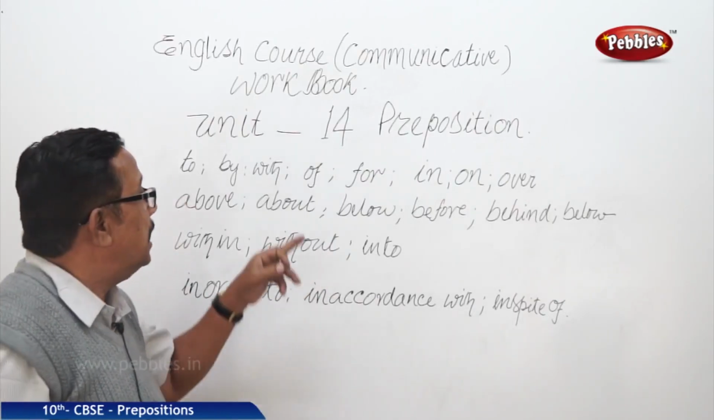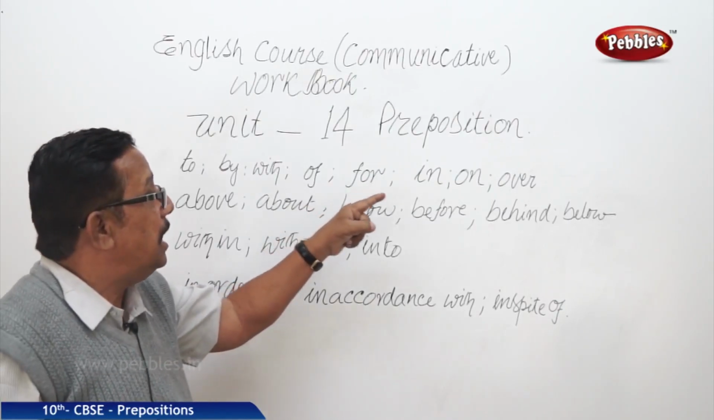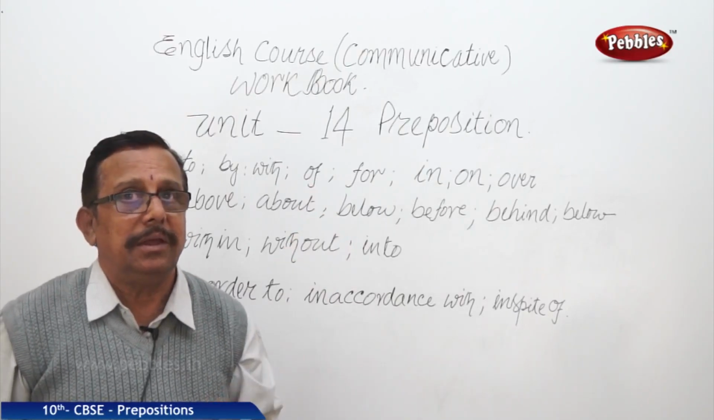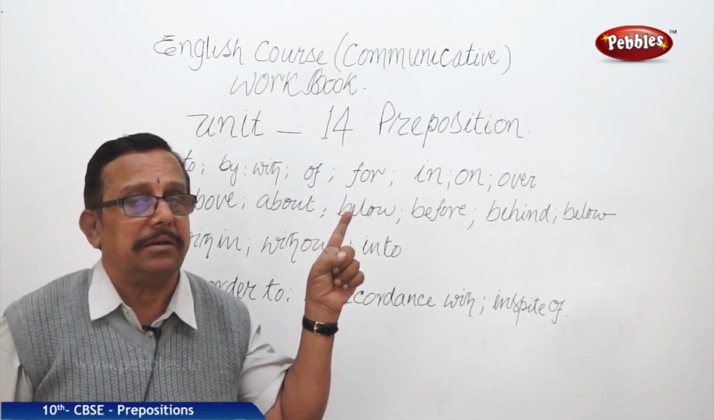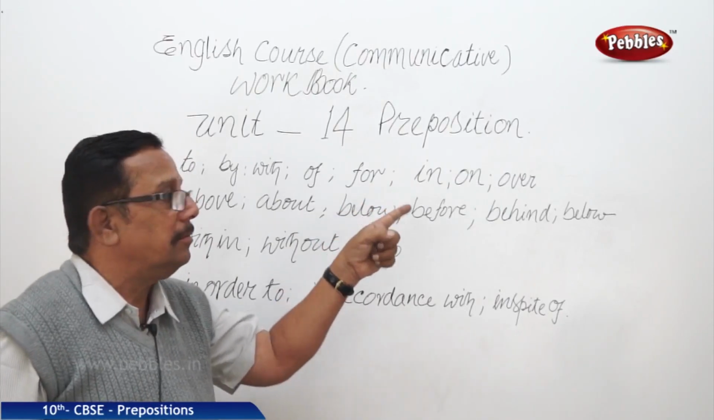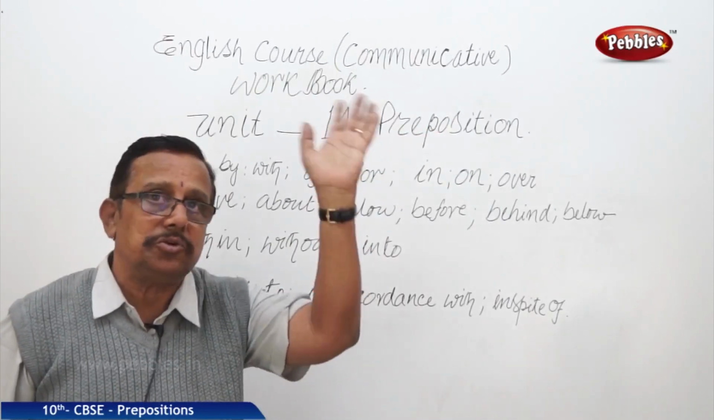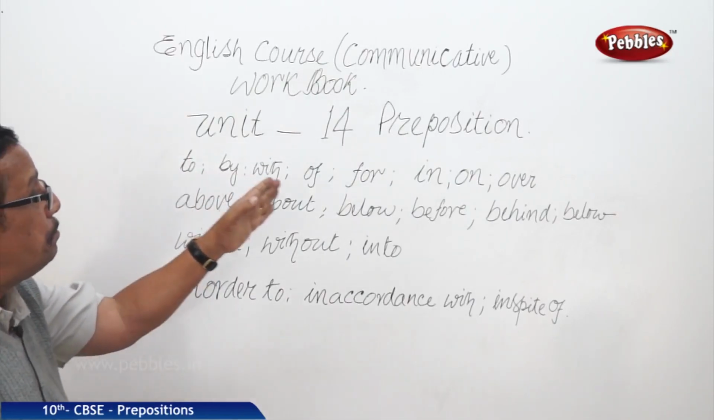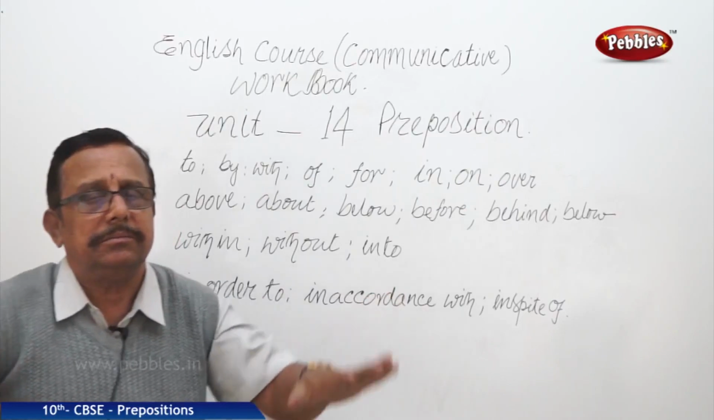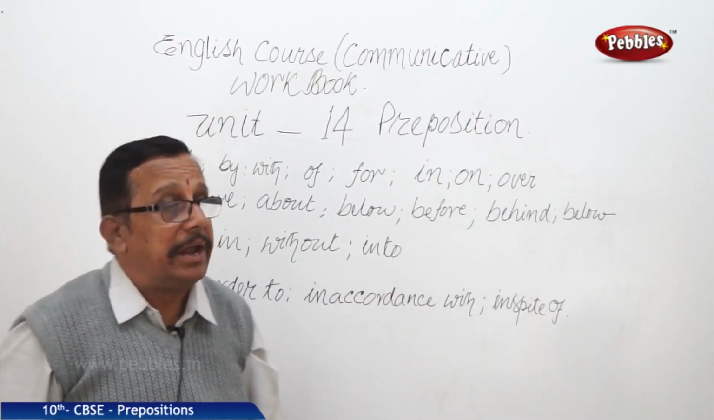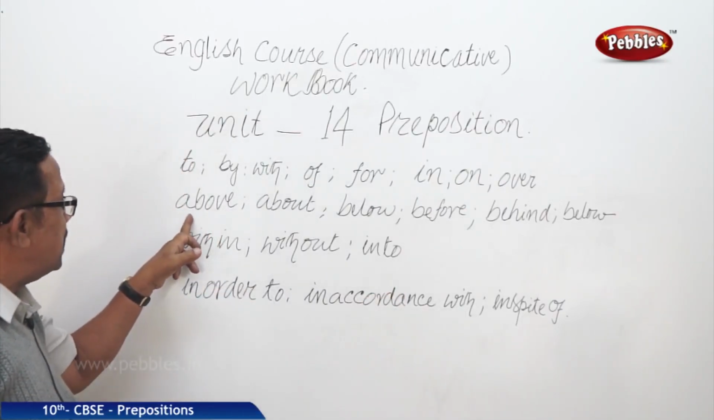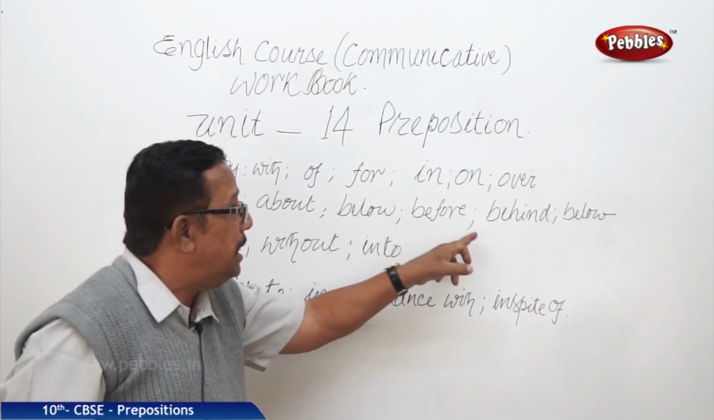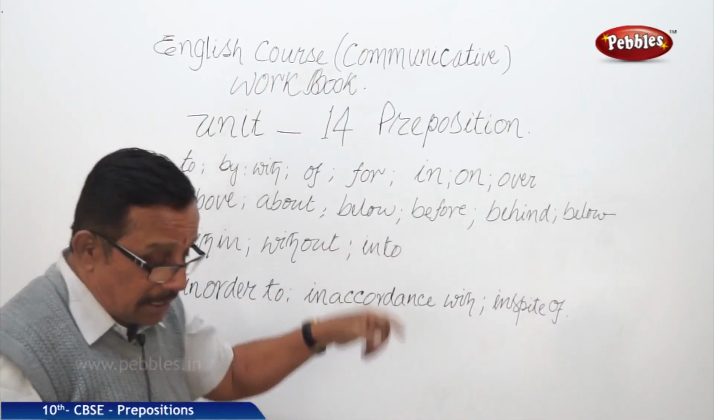For, ke liye. Now, in and on, mein and par. Adhikaran karak, mein and par. In, on, over, that also shows the position of the thing. And these are called simple prepositions. Simple, they are. Now, when it comes to here, "ab" has been added over here.